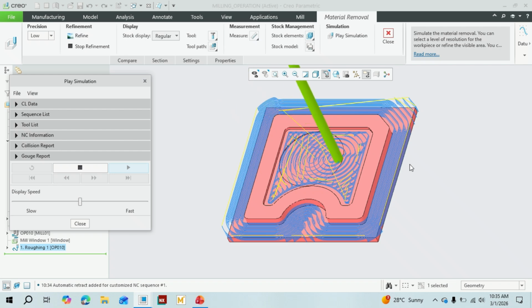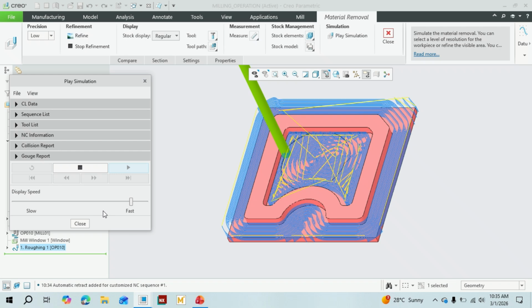Okay, we can make it faster also, so that we can understand the basics. See, even if you don't give fillet here, it will take the similar pattern because it's a rough operation. Tool cannot get stuck there. But anyway, we have given already.